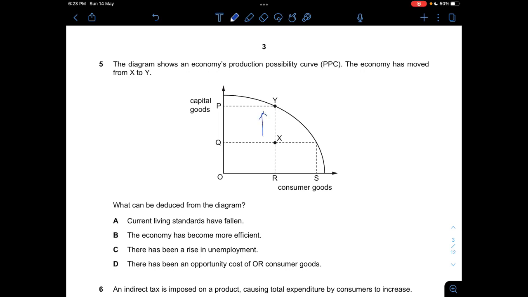So A, it says current living standards have fallen, which is definitely wrong because there's more capital goods, although there's the same consumer goods, but capital goods have increased. So if let's say current living standards have fallen, this is not really accurate because we're talking about the PPC itself. And B, it says the economy has become more efficient. Yep, that's correct. And C, there has been a rise in unemployment. Nope, there's a rise in employment. And D, there has been an opportunity cost of all consumer goods. Nope.